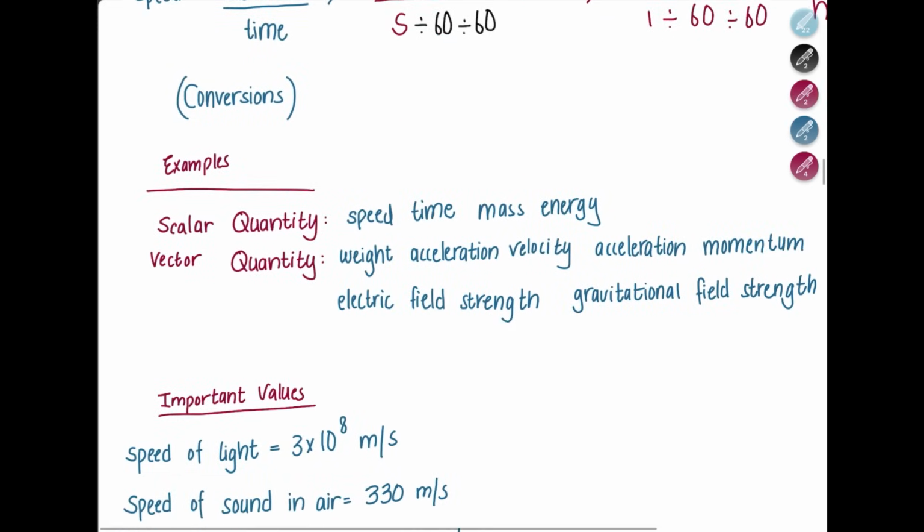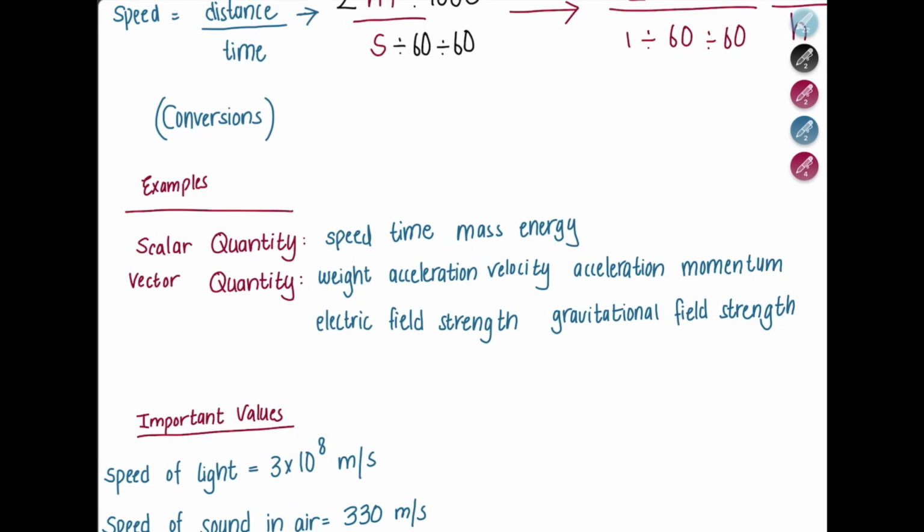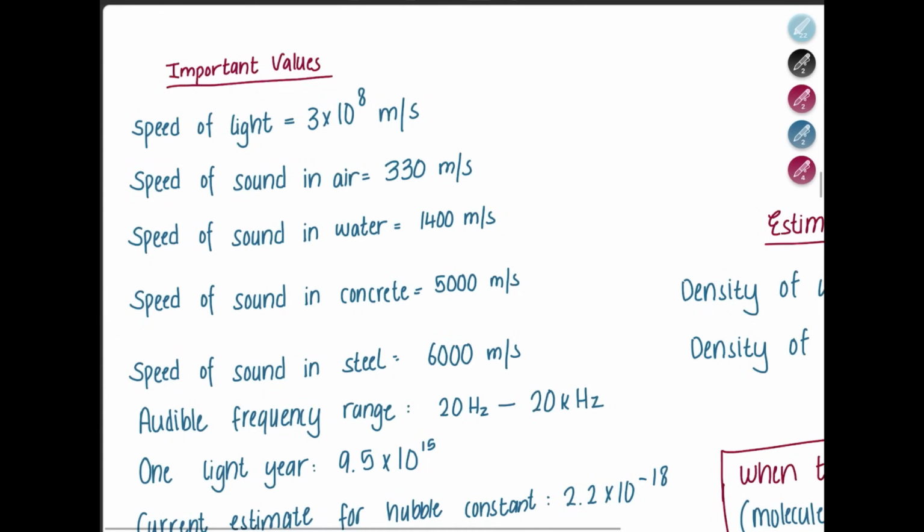Now remember scalar and vector quantities. A scalar has magnitude, a vector has magnitude as well as direction. If asked to identify, remember speed, time, mass, and energy are scalar. On the other hand, weight, acceleration, velocity, momentum, electric field strength, and gravitational field strength are all vector quantities. Gravitational field strength of the earth points towards the earth. Electric field strength, if it's positive, it's outwards. If it's negative, it's inwards.